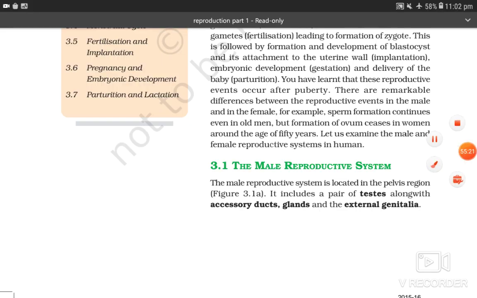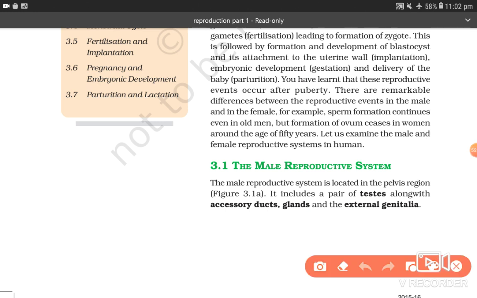Done. So now I'll discuss NCERT. Wait here, don't go. This is my NCERT till where I've taught. I'm discussing that. Male reproductive system only we have discussed. So look here, the male reproductive system is located in the pelvis region. It includes one pair of testes, along with accessory ducts, glands and external genitalia. I've taught you till here. So moving on to next page.